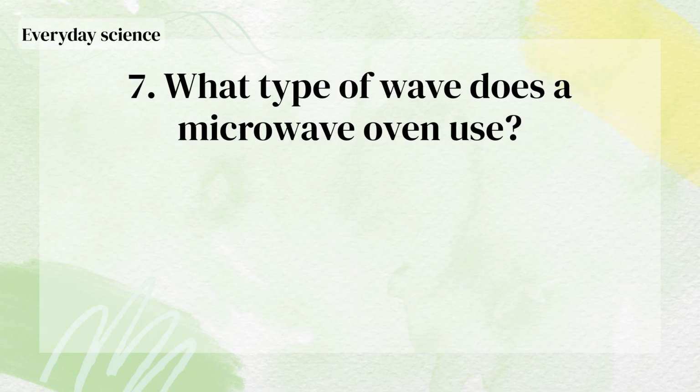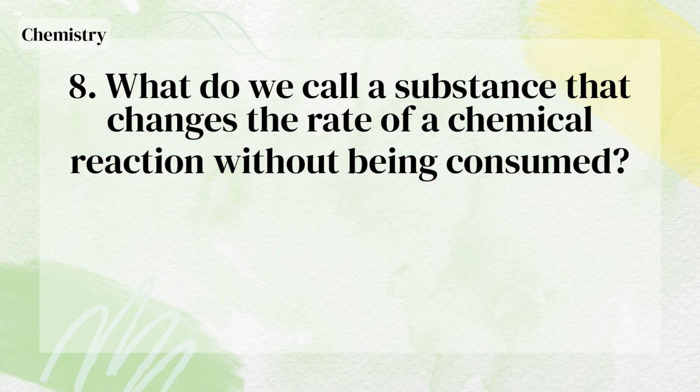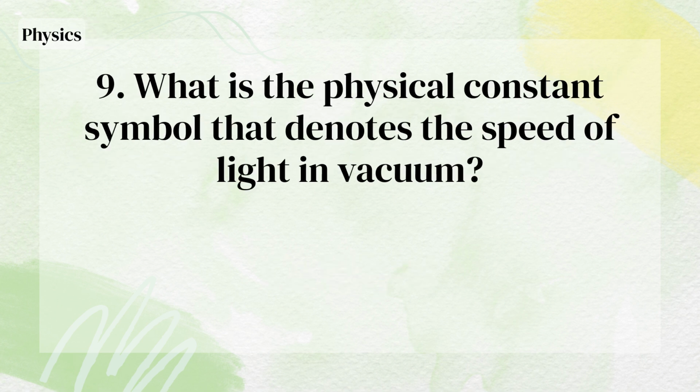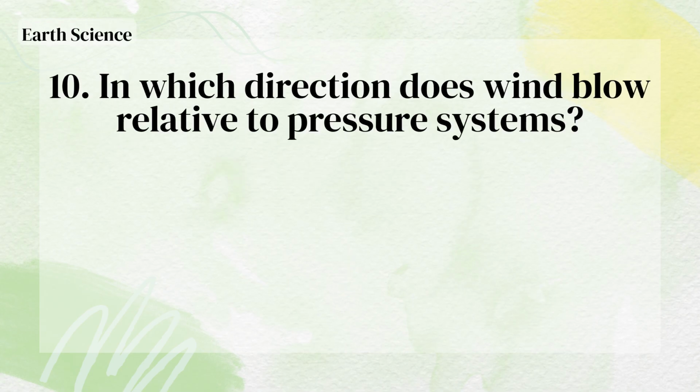Mach 1. What type of wave does a microwave oven use? Microwaves. What do we call a substance that changes the rate of a chemical reaction without being consumed? Catalyst. What is the physical constant symbol that denotes the speed of light in vacuum? C. In which direction does wind blow relative to pressure systems?